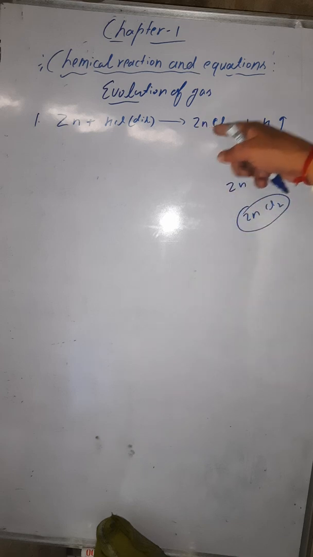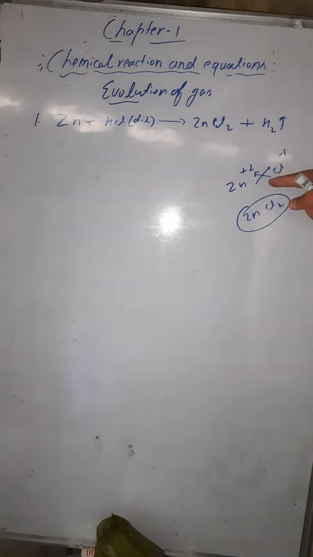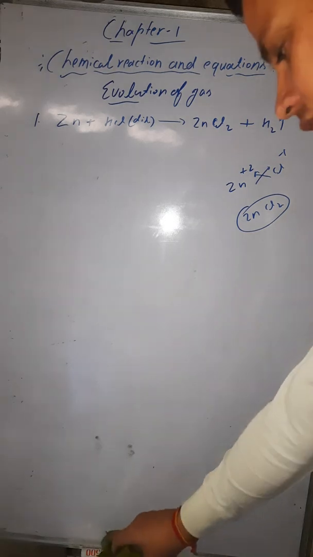Why am I writing ZnCl2? This is the reason: valency of zinc is +2 and valency of chlorine is -1. Cross multiplied, with chlorine 2 will come and with zinc 1 will come. So it will be ZnCl2, zinc chloride. Okay dear, so this is how you can write the compounds also. Now see, this is the reaction where the hydrogen gas is evolving.